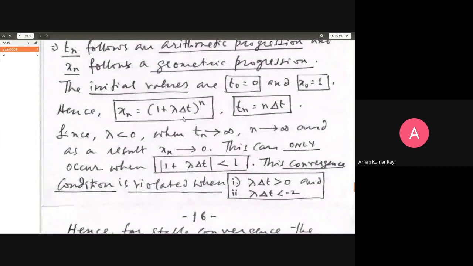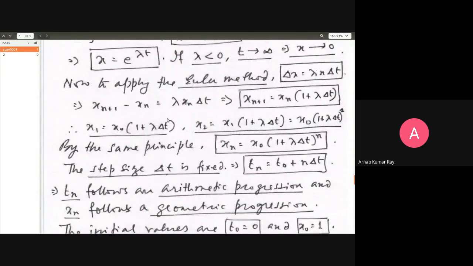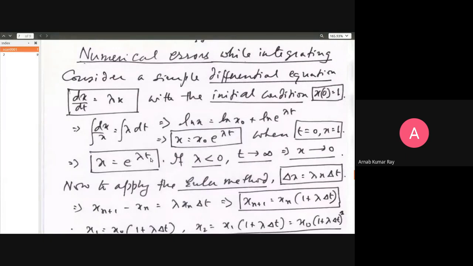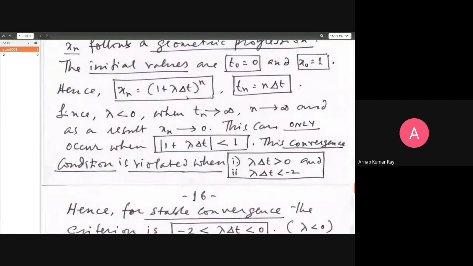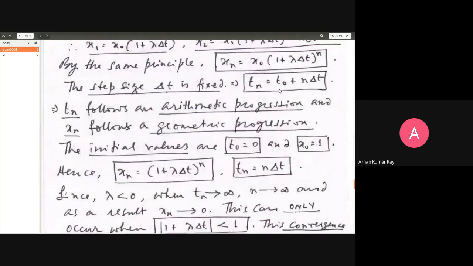So here's our numerical result. This is the numerical equivalent of the formula x equal to e raised to lambda t. Okay, so when Tn goes to infinity, now you follow this thing. If Tn goes to infinity, n must go to infinity because Tn is equal to n delta t. But delta t is a fixed step size. Delta t is not changing.